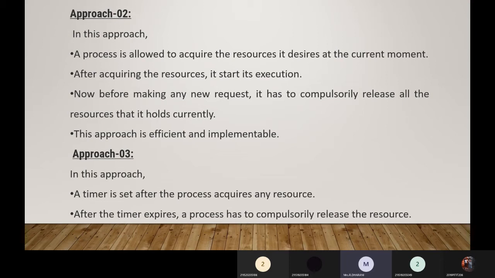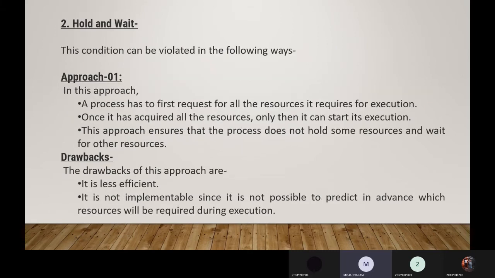Every process has some resources, but only for a particular period of time will the process make use of them. After the time expires, the process should release the resources. That is the concept of approach 3. So if we follow approach 1, 2 or 3, we can prevent the deadlock situation.